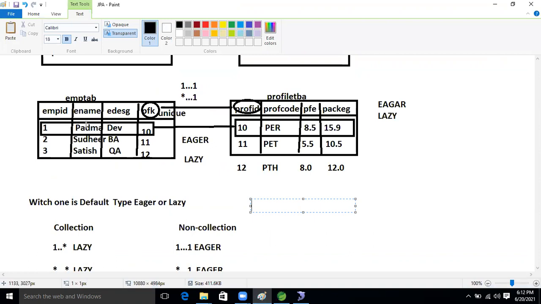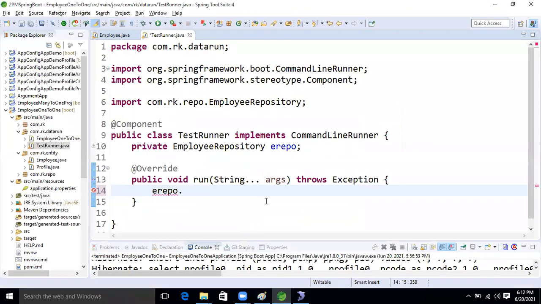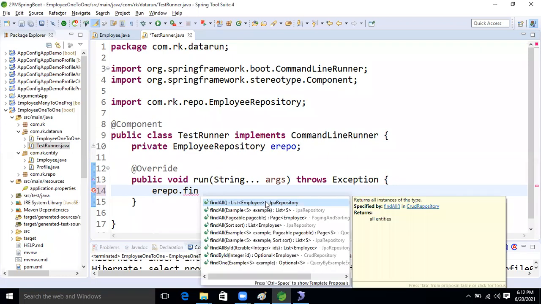If we want to select only one record, what do we need? The ID only, right? So eRepo dot findById.